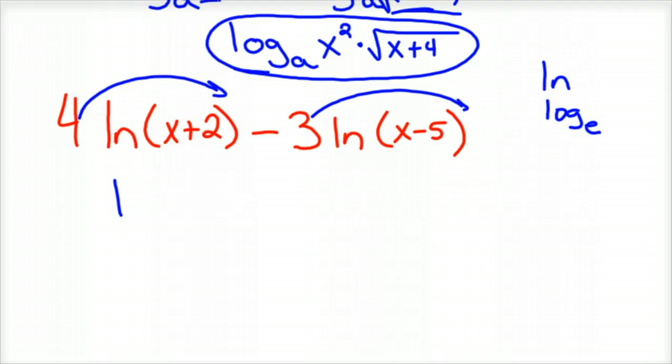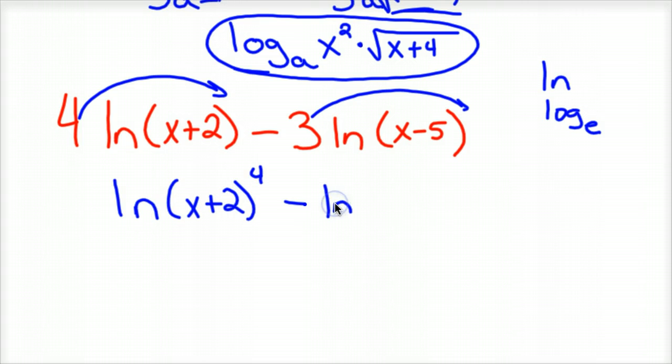My microphone cut off on me again, but we'll keep rolling here. Hopefully the video is going to come out okay. So we've got the natural log of x plus 2 to the 4th minus the natural log of x minus 5 to the 3rd.